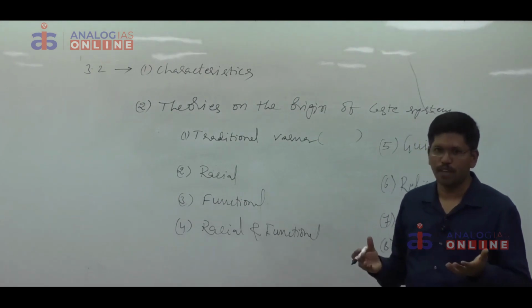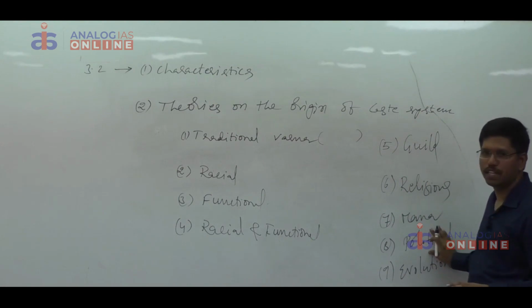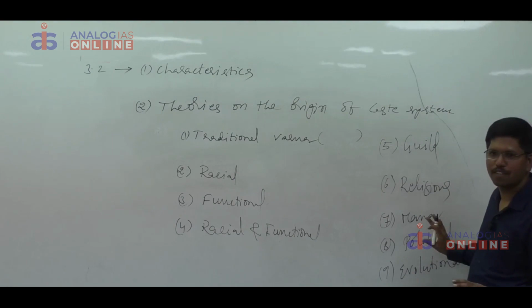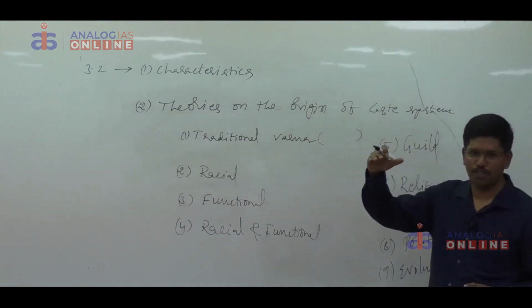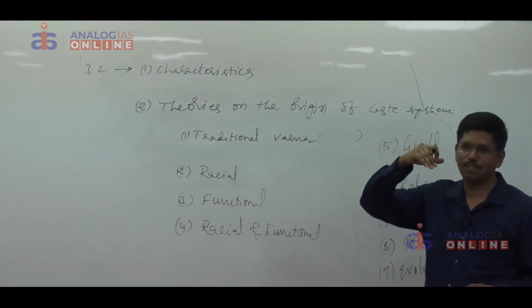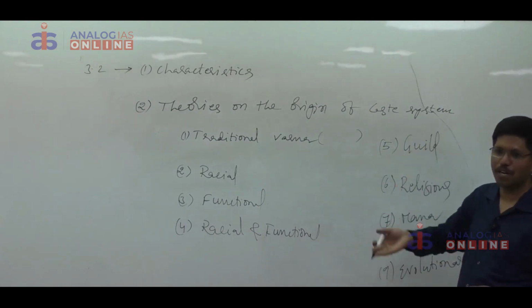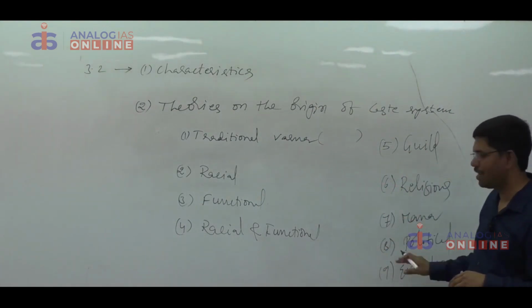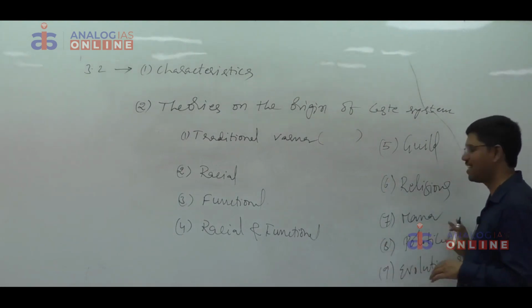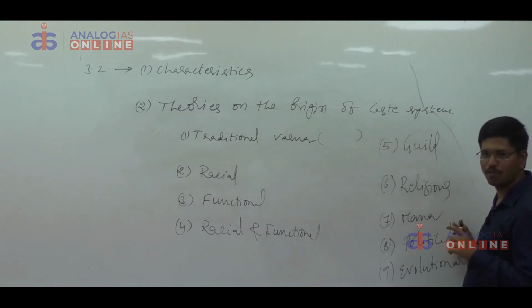In due course of time, they were converted into castes. That's it. Political theory. According to G.S. Ghurye, the caste system is the brainchild of the Brahmins in order to maintain their dominance. In the caste hierarchy, the Brahmins are placed above the Kshatriyas. Why? To maintain their dominance. The king's position is also justified by the Brahmins. That's why the kings have to accept the theories given by the Brahmins. That's why it is a Brahmanical brainchild. The system was devised by the Brahmins in order to maintain their political supremacy.